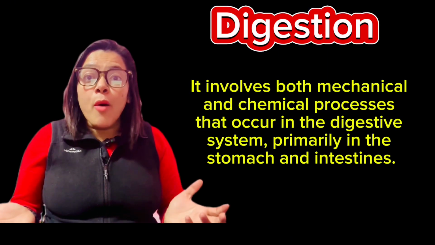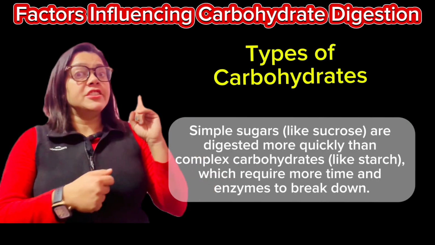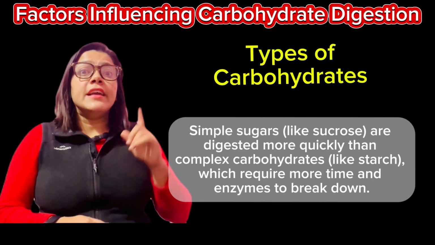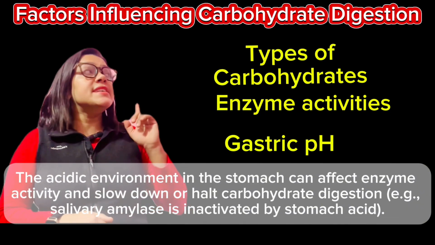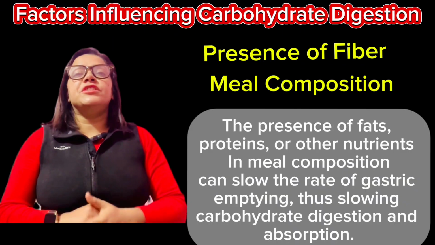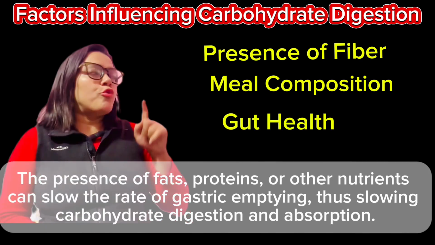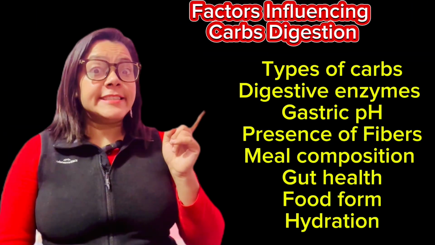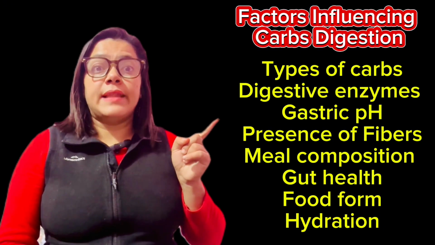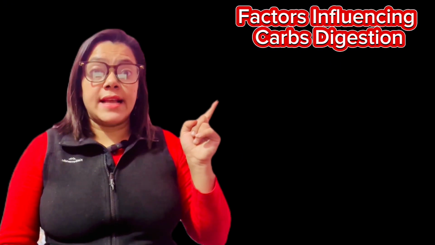The digestion of carbohydrate is influenced by several factors: the type of carbohydrate, enzyme activities, gastric pH, presence of fiber, meal composition, gut health, food form, and hydration. So I have listed all factors that influence digestion.